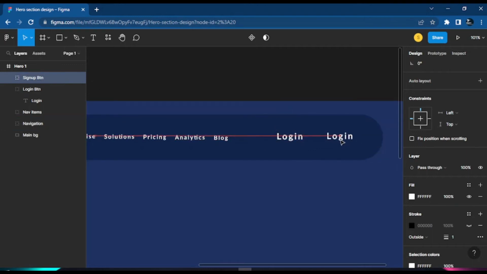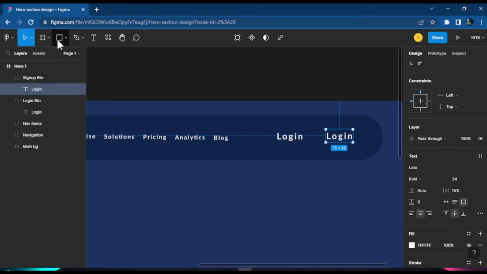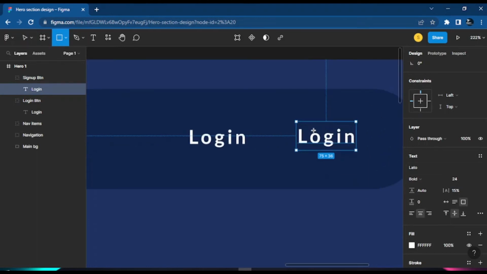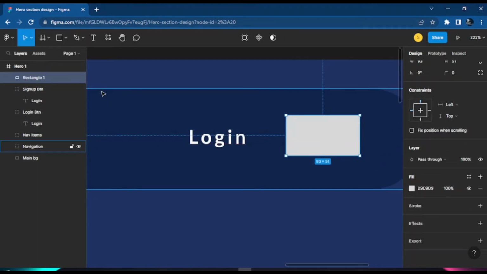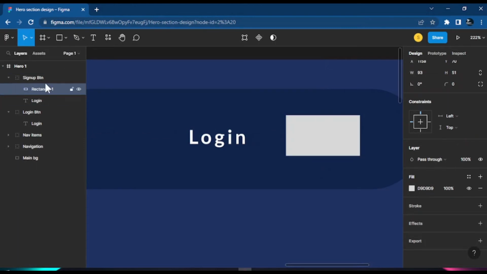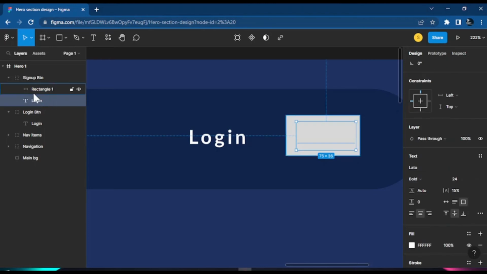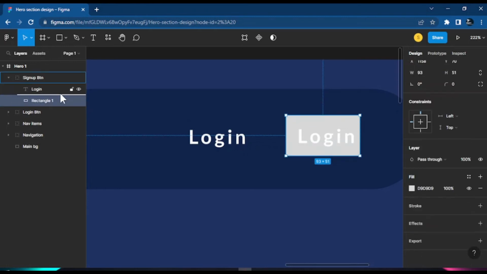Okay. Now we will put them beside here. But this sign up button, we want to treat them very differently. So what I would like is to create a box. I want to put this box inside the sign up button. So you move the layer of the box into the sign up button. But I want to move this layer for here, this text, on top of the box, still inside this sign up button. I want to move them. You just see it is inside this box, but it is underneath.